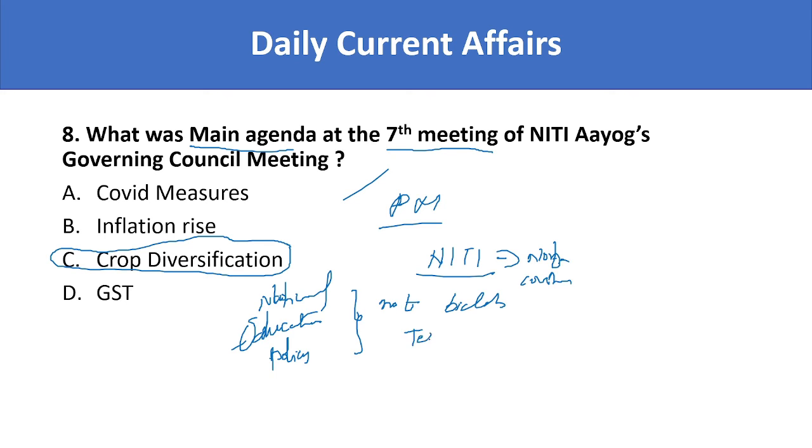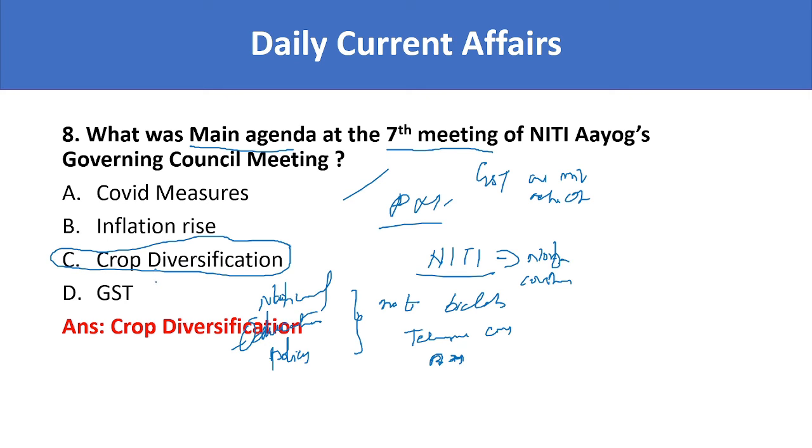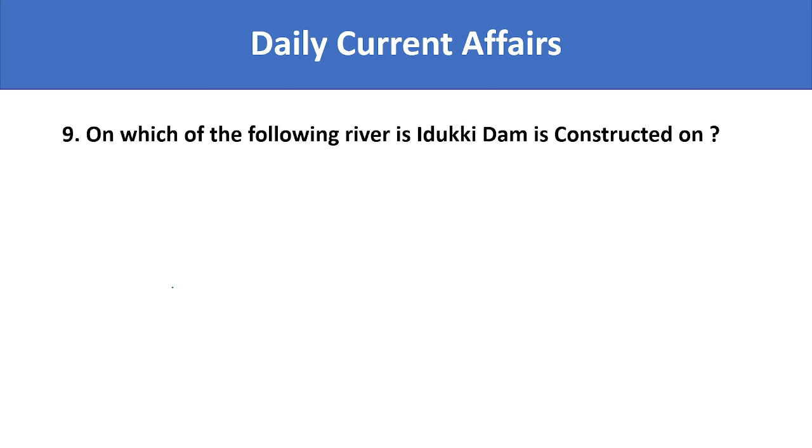And Telangana Chief Minister has boycotted this meeting in protest to GST on milk and other products. So what was the main agenda at the 7th meeting? It is crop diversification. Next.